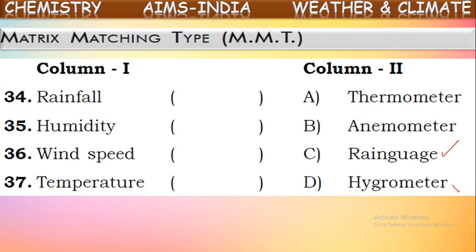What is that? It is called hygrometer. Next one, wind speed. The speed of wind generally measured by using different instruments. Wind speed and wind directions are measured by using different instruments which show similar measurements. One of them is wind vane, isn't it?